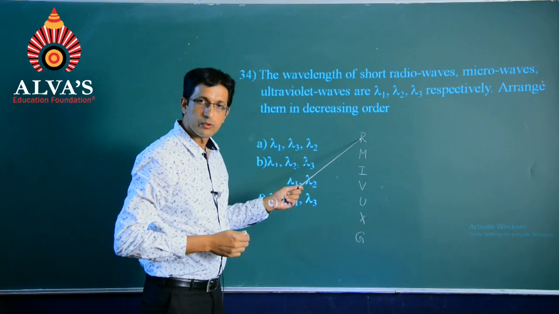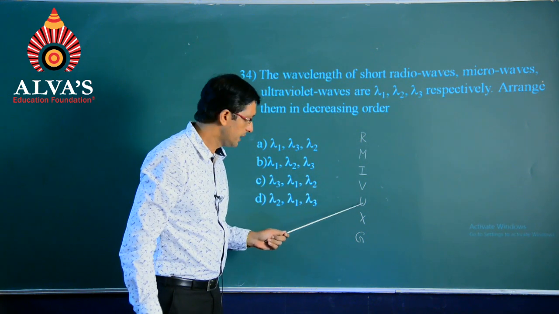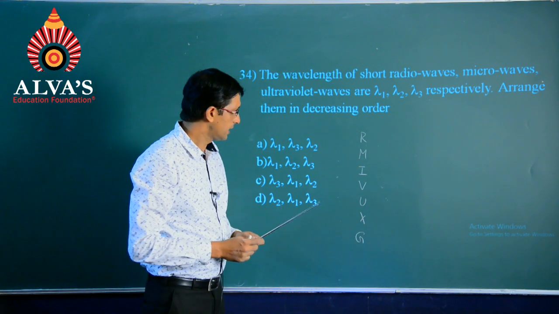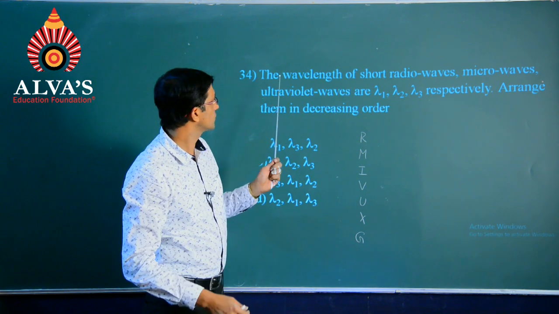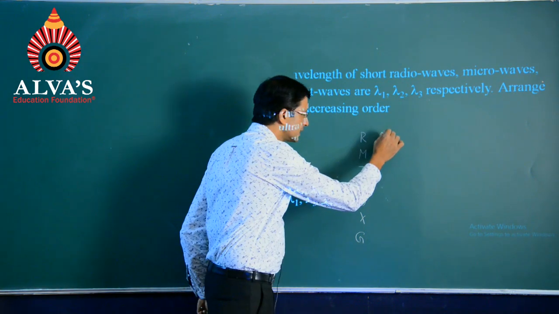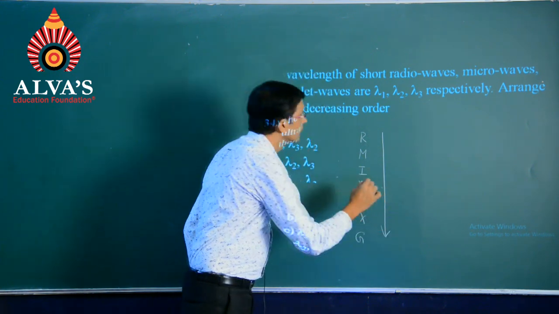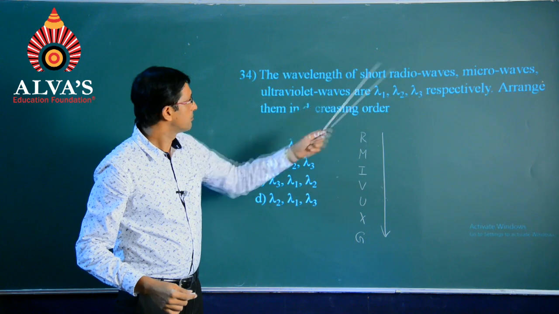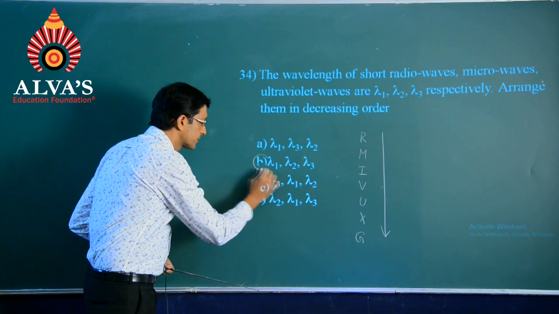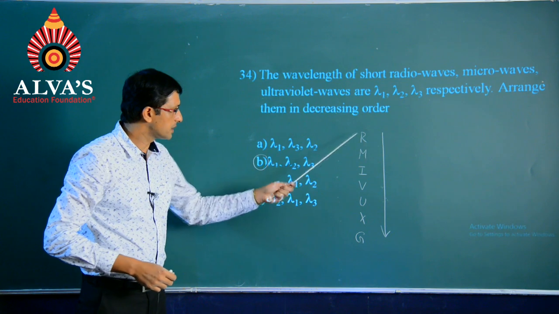R standing for the radio waves, M for the microwaves, I for infrared, V for visible, U for ultraviolet, X for X-rays, and G for gamma rays. And our question here was arrange them in the decreasing order of wavelength. That means when I am going from higher order to the lower order, we find that radio waves, microwaves and ultraviolet waves are going in this way. That will be the option number second, lambda 1, lambda 2, lambda 3.